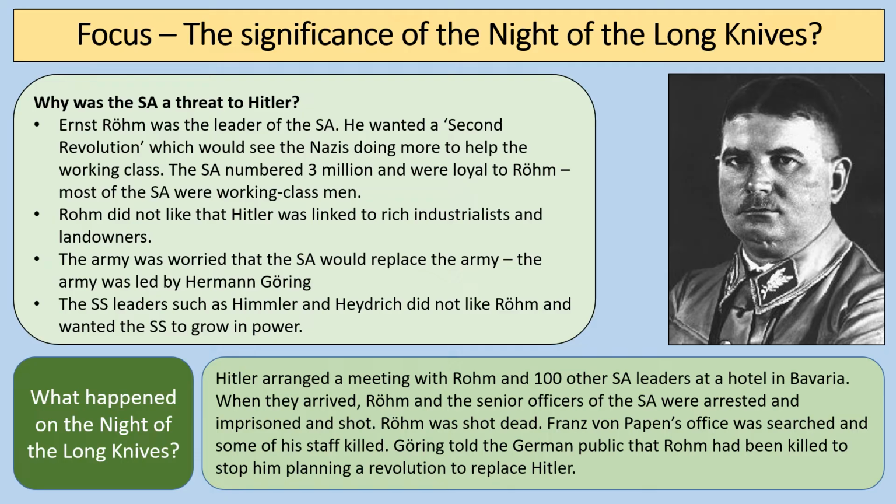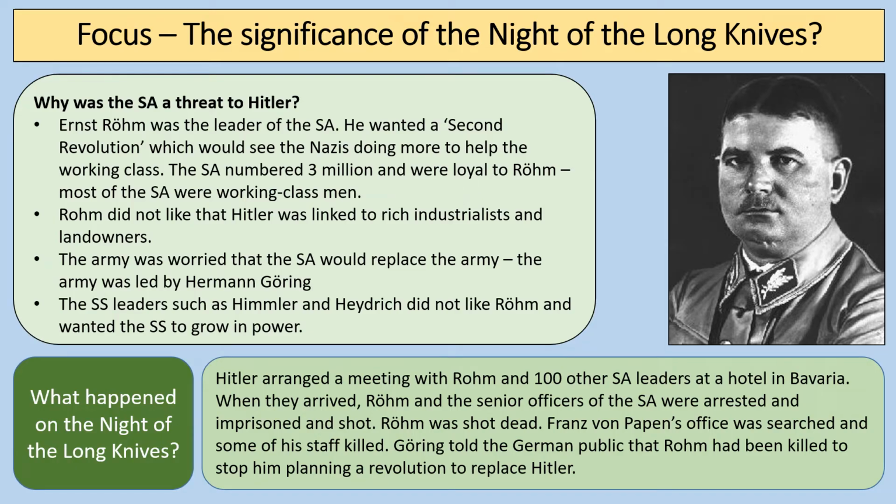The SA had become too powerful. So what actually happened is Hitler arranged a meeting with Röhm and 100 other SA leaders at a hotel in Bavaria. And when they arrived, Röhm and other senior officers of the SA were arrested and imprisoned, and eventually many of them were shot. Röhm himself was shot.